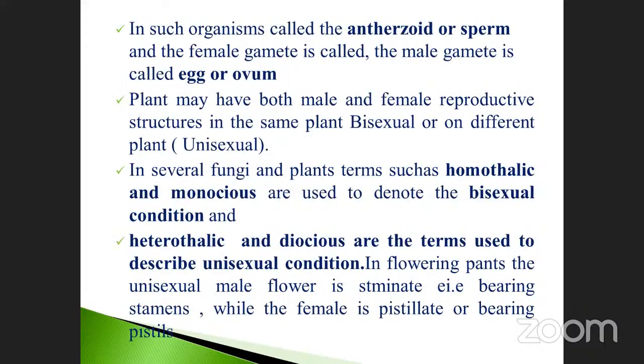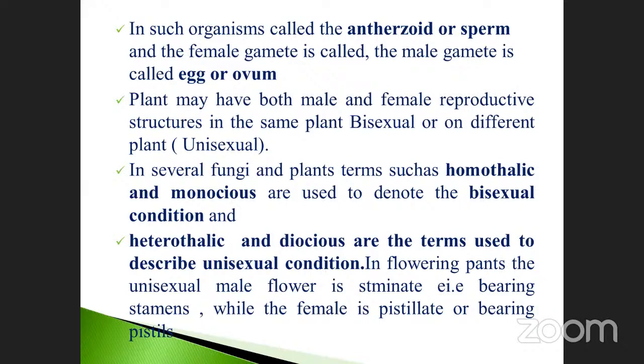In such organisms the male gamete is called antherozoid or sperm, and the female gamete is called egg or ovum. This one is the male gamete, this one is the female gamete. Plants may have both male and female reproductive structures in the same plant, which is called bisexual flowers, or on different plants, which is called unisexual. Already we discussed this in higher plants.